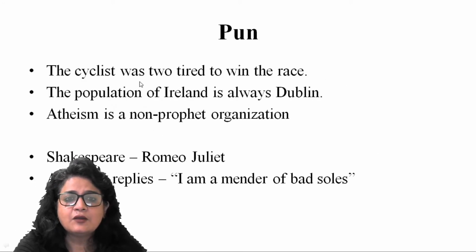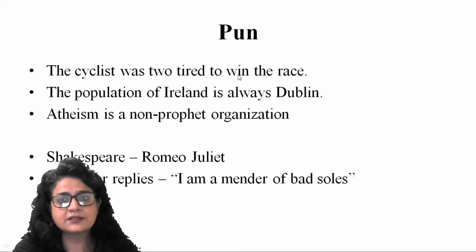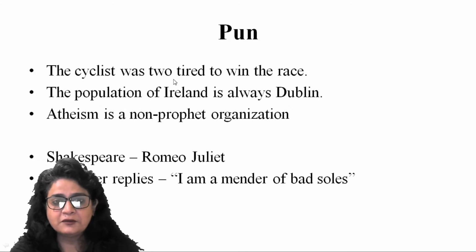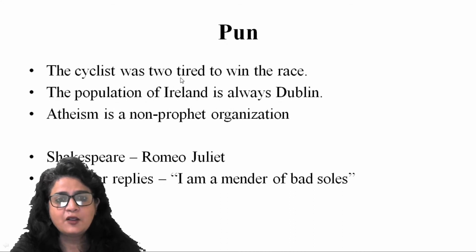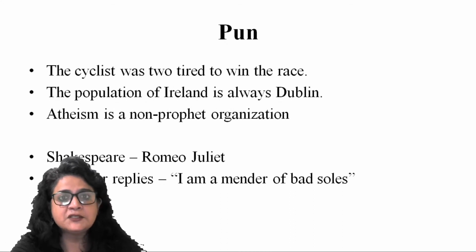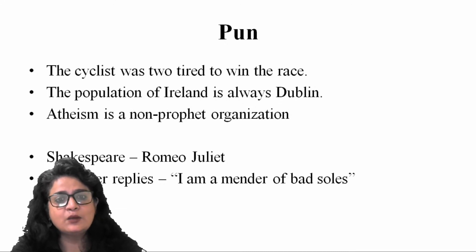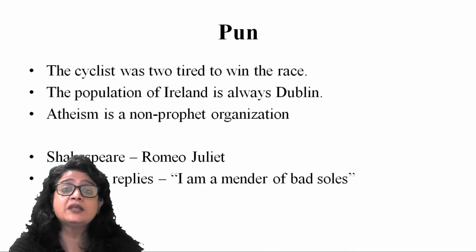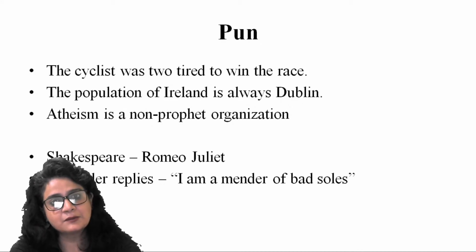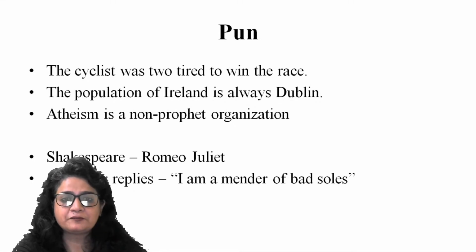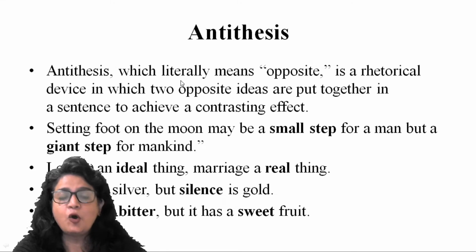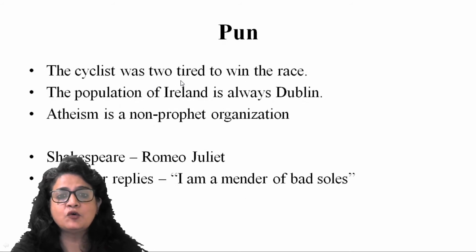The cyclist was too tired to win the race. So here, "too tired", the spelling is t-i-r-e-d, and here the verb tired is used. So the cyclist was too tired. That means the cycle was too tired. It has two tires, right? But the sense it is conveying is that he was too tired, he was so exhausted that he could not win the race, right? So this word, which is a homophone, is used as wordplay to create fun.